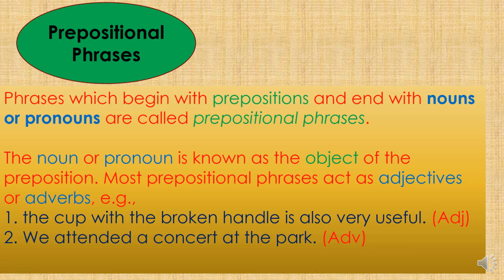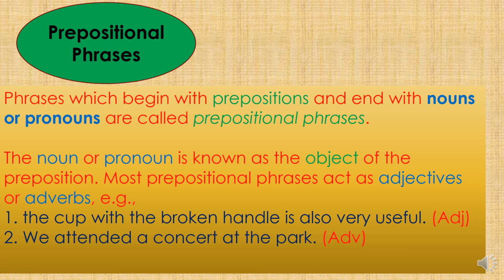The noun or pronoun is known as the object of the preposition. So we put the object mostly at the last of our sentence or group of words. So the noun or pronoun is the object of the preposition. See, most prepositional phrases act as adjectives or adverbs. Nouns are used there, but these act as adjectives or adverbs.